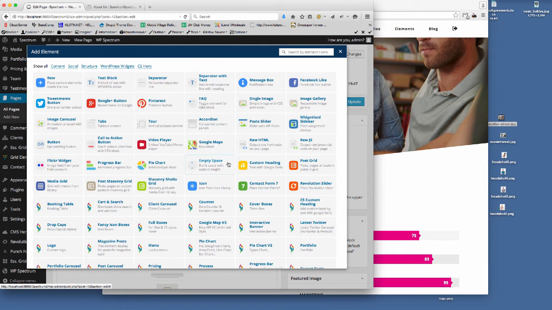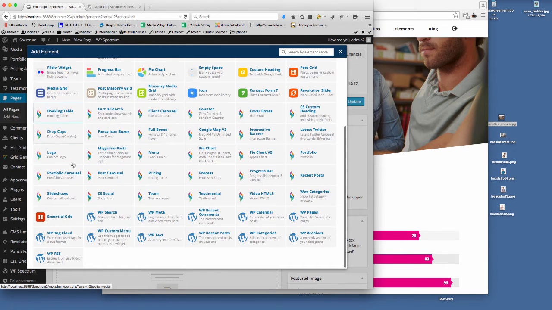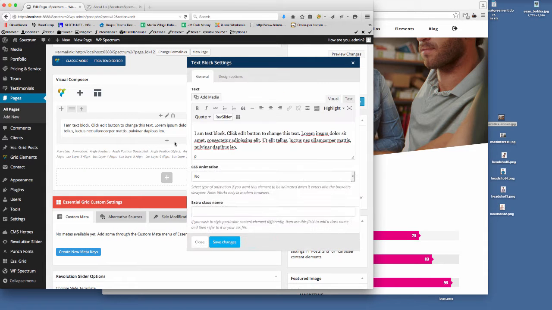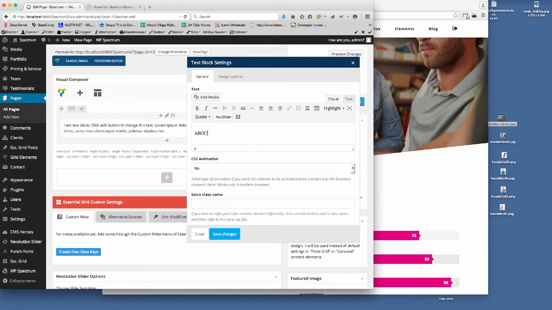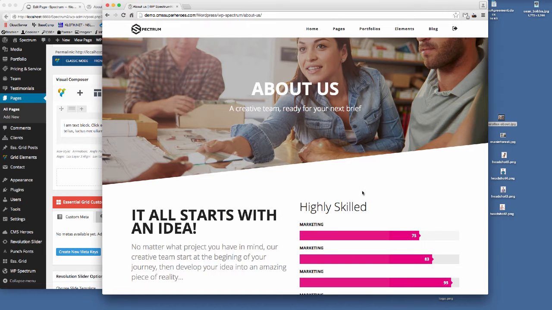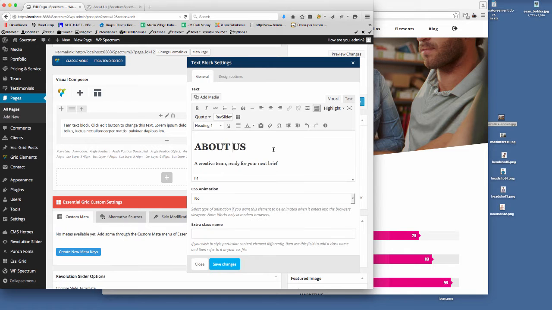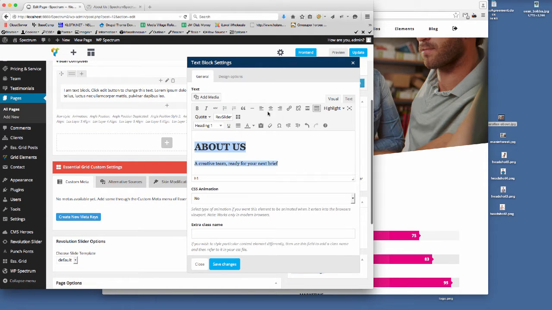So if I click on text block, all these here are your Visual Composer elements for all the different elements that we have in the Spectrum theme, which you can have a look at on the elements page. So if I click text block, for the title I want to put About Us and then a return, and then the text that I want under here, I'm just going to copy this just for quickness: a creative team ready for your next brief. If I paste that in there, I'll just make sure it hasn't copied anything up. So that's that. Now if we just change the text there to a heading 1, just toggle the editor, so that wants to be a heading 1, and then we can leave that there like that. All the text wants to be centered.